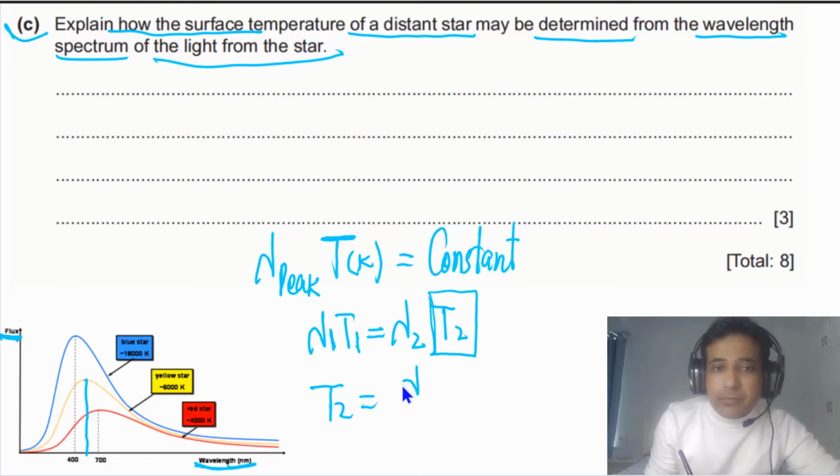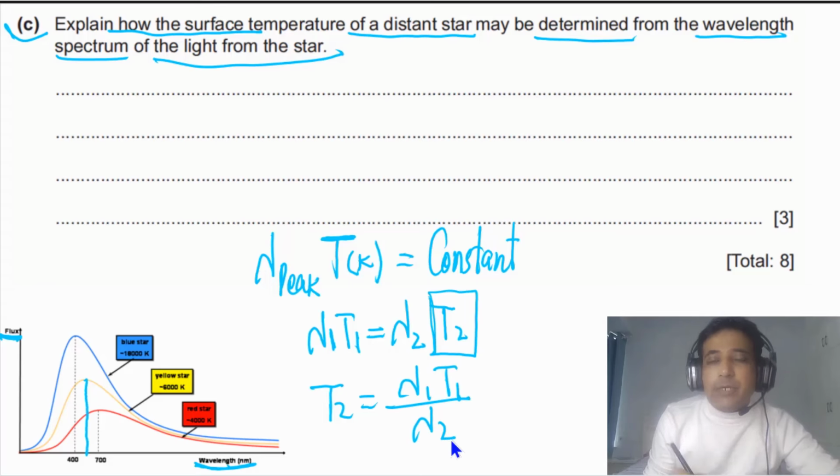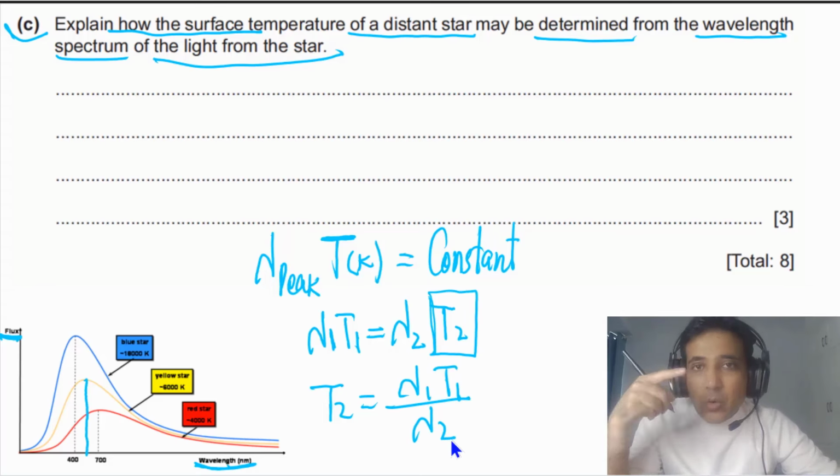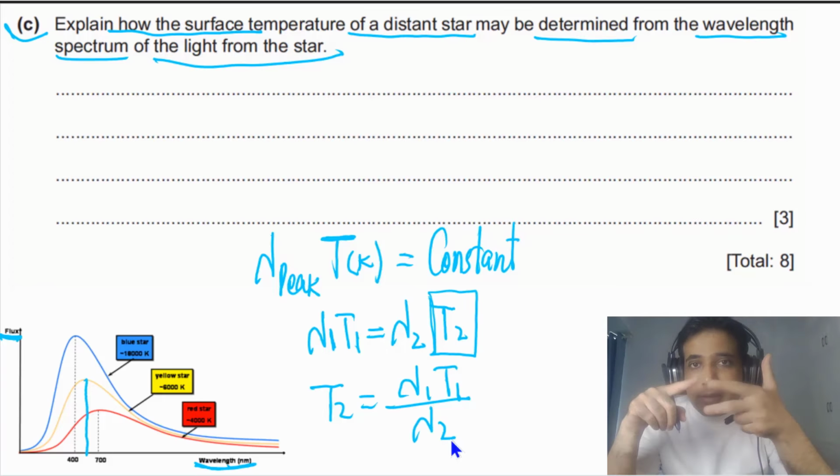So we can find out the surface temperature of another star. This is simply how you can use Wien's displacement law.